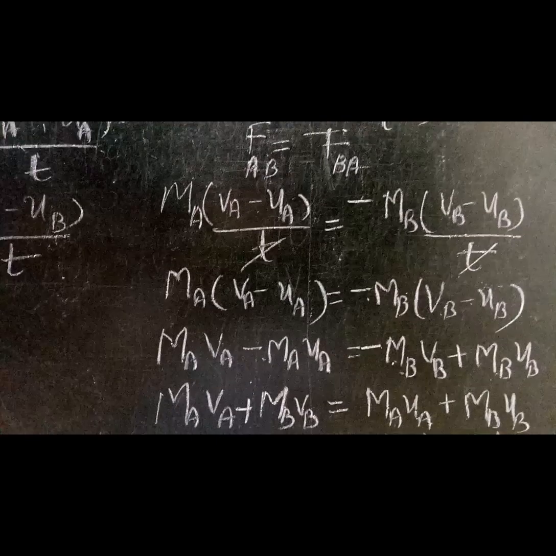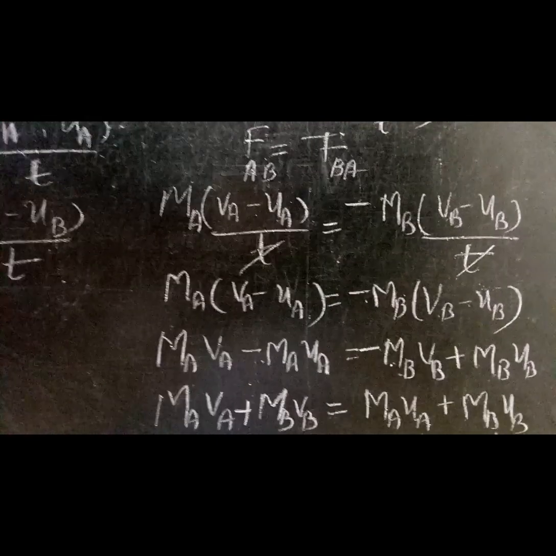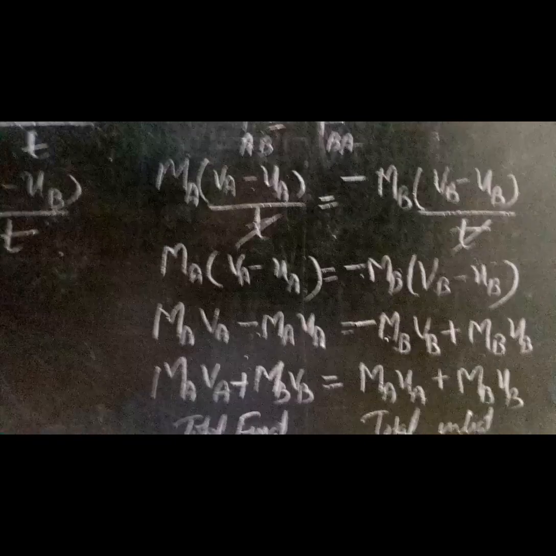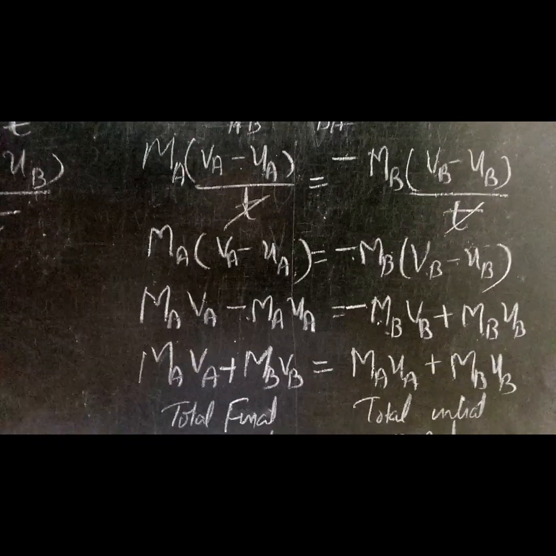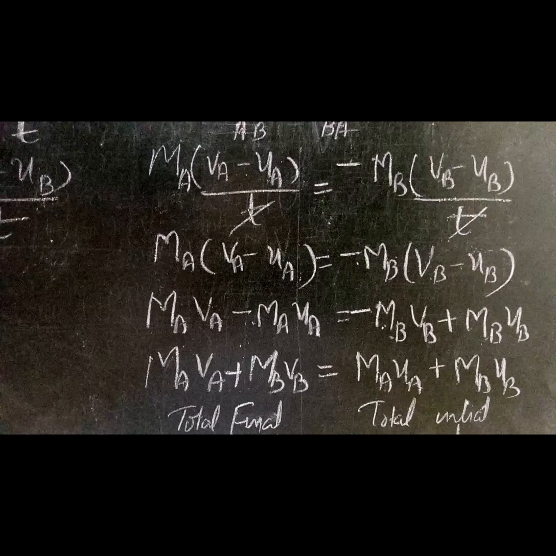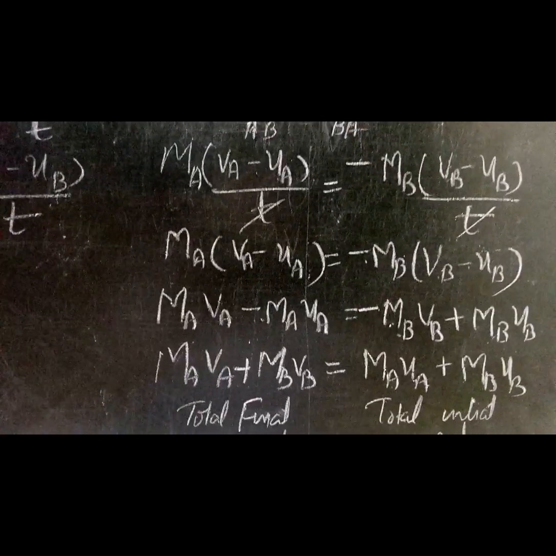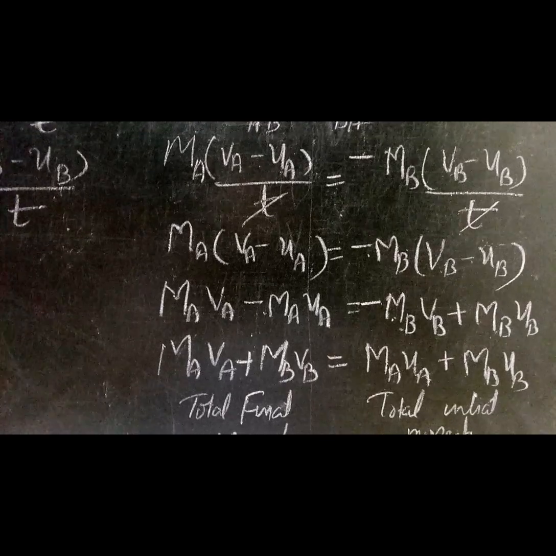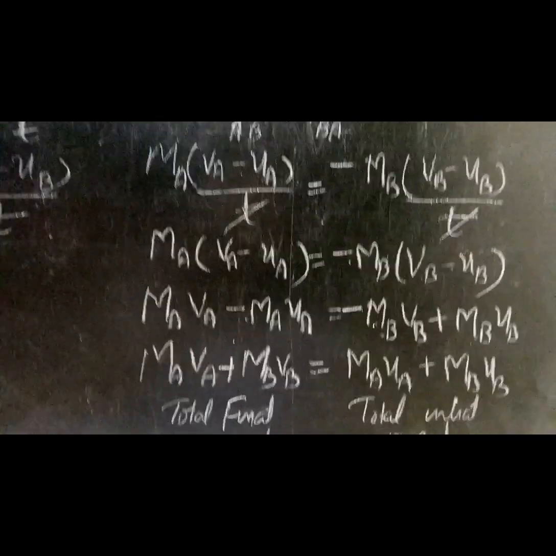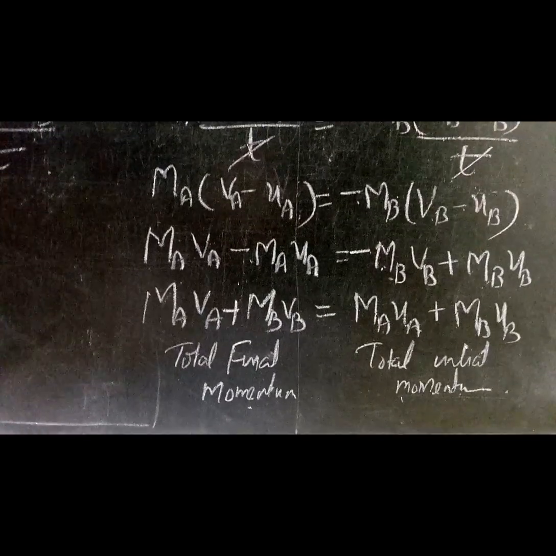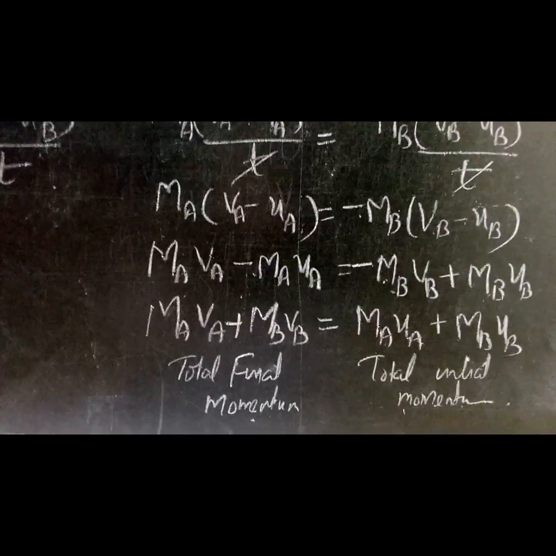Multiplying, we get MAVA minus MAUA is equal to negative MBVB plus MBUB. Bringing the negative terms to the opposite side, they become positive. Finally we get MAVA plus MBVB is equal to MAUA plus MBUB. That is, total final momentum is equal to total initial momentum, which is the law of conservation of momentum.